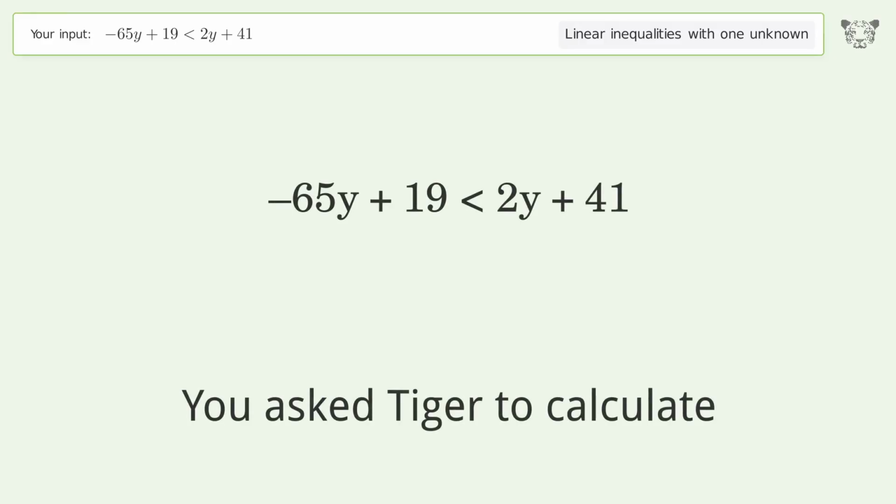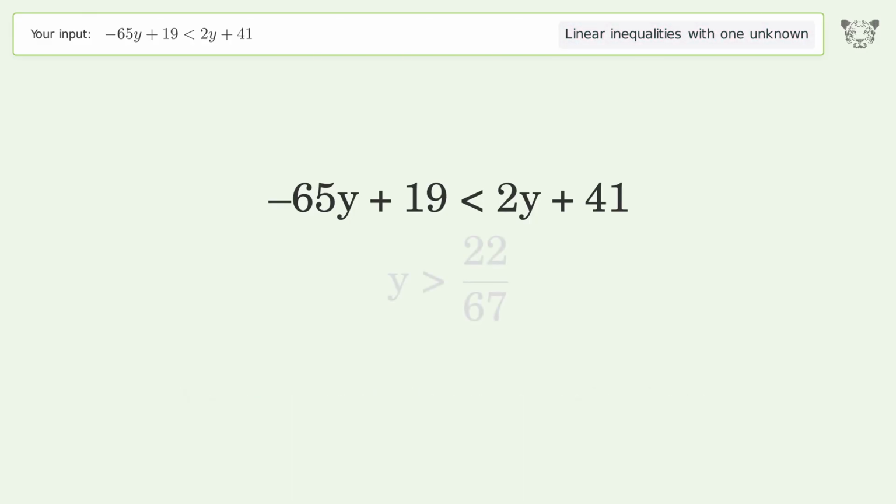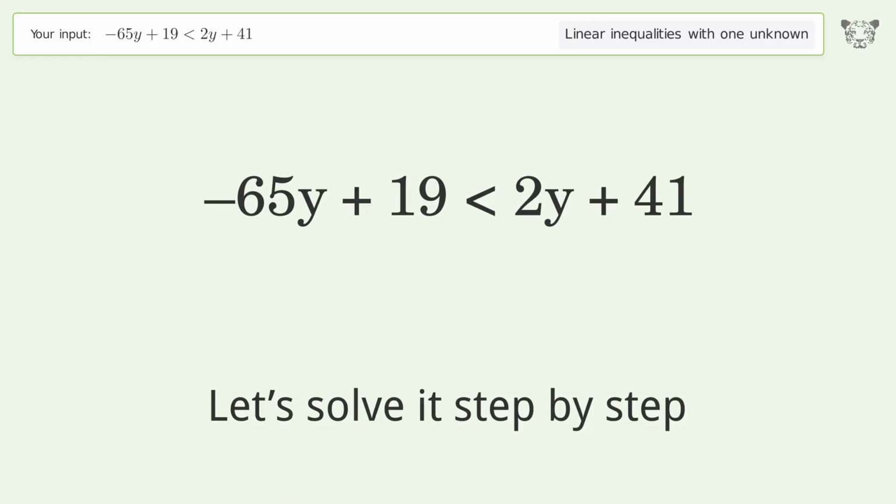You ask Tiger to calculate. This deals with linear inequalities with one unknown. The final result is y greater than -22/67. Let's solve it step by step.